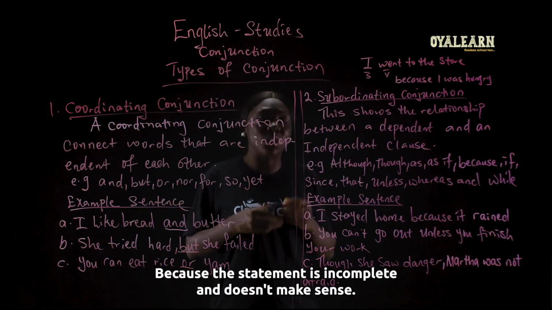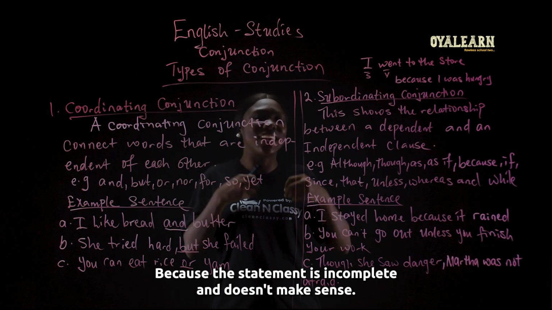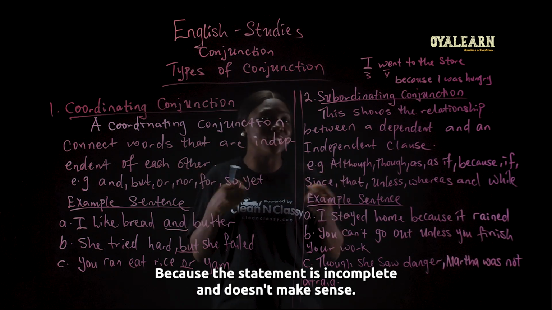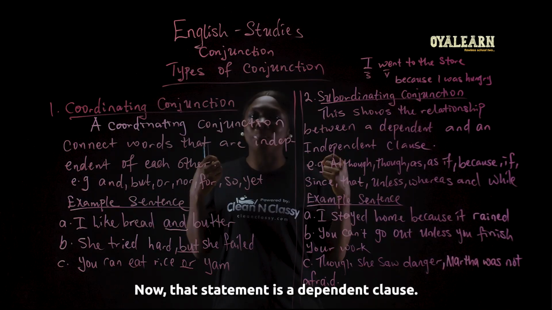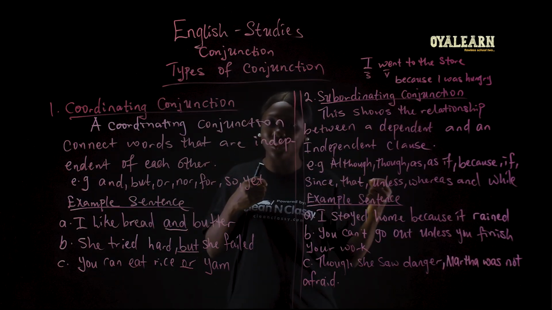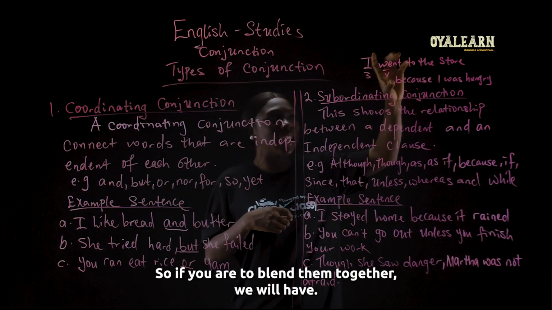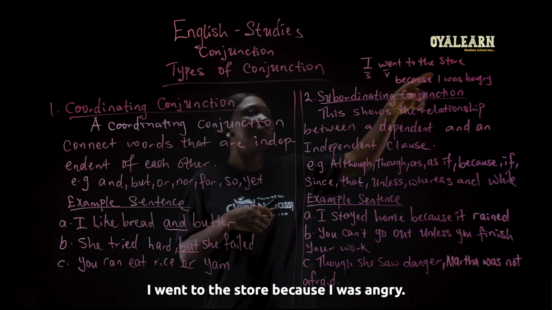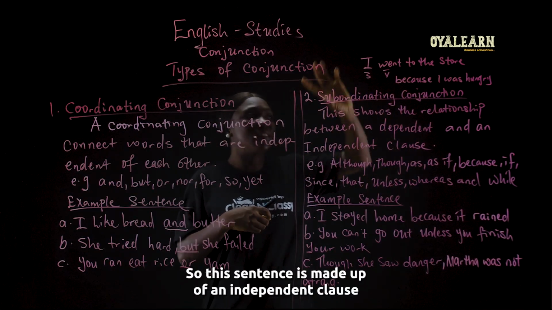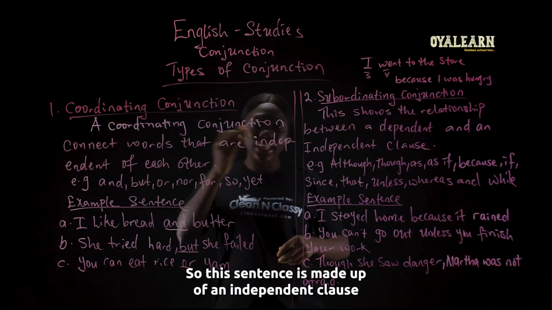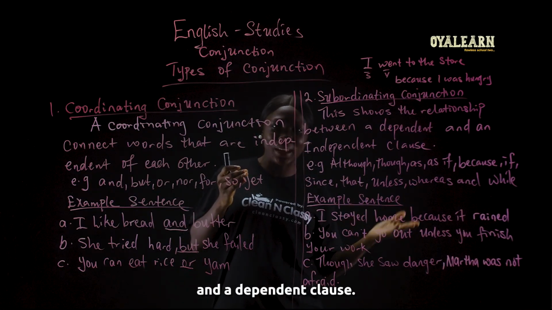Why are you hungry? Because the statement is incomplete and it doesn't make sense. That statement is a dependent clause. So if you blend them together, we have, I went to the store because I was hungry. So this sentence is made up of an independent clause and a dependent clause.